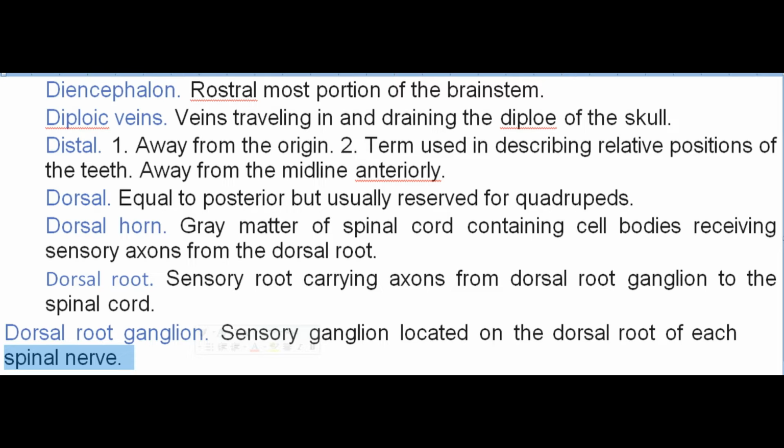Distal. Away from the origin. Term used in describing relative positions of the teeth. Away from the midline anteriorly. Dorsal. Equal to posterior but usually reserved for quadrupeds. Dorsal horn. Gray matter of spinal cord containing cell bodies receiving sensory axons from the dorsal root. Dorsal root. Sensory root carrying axons from dorsal root ganglion to the spinal cord. Dorsal root ganglion. Sensory ganglion located on the dorsal root of each spinal nerve.